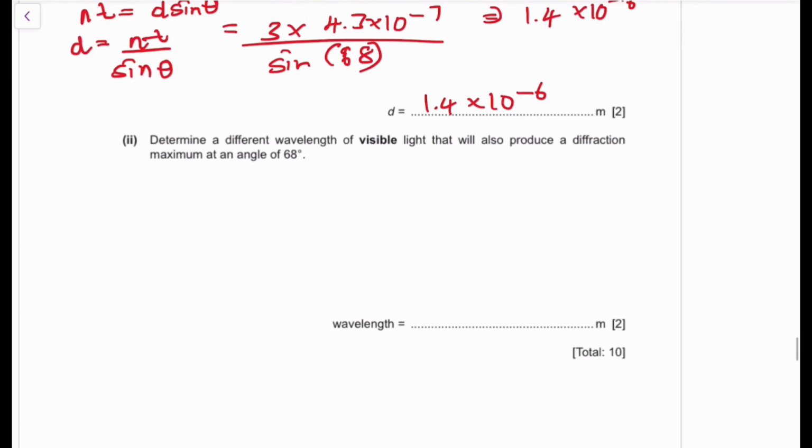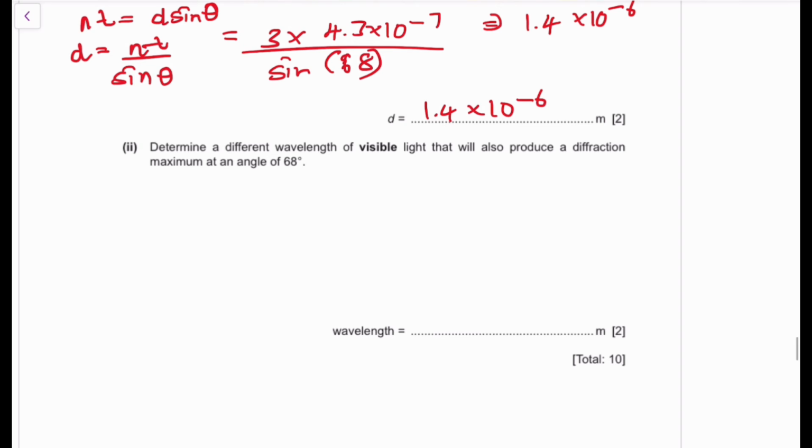Then we also determine a different wavelength of visible light that will also produce a diffraction maximum at an angle of 68 degrees. So we know that visible light lies between 300 to 700 nanometers. We don't know what order. Imagine if light has a very high wavelength, it's going to diffract more. It means that at a very low order, you're going to have a very high angle like 68 because it's going to have a very high wavelength. So at a very low order, it's going to have a greater diffraction.